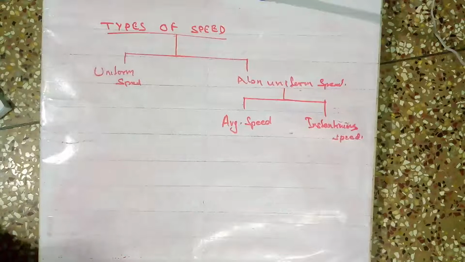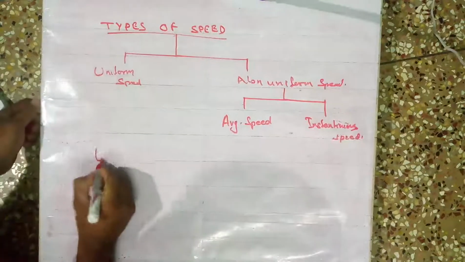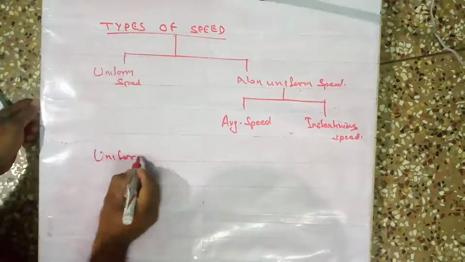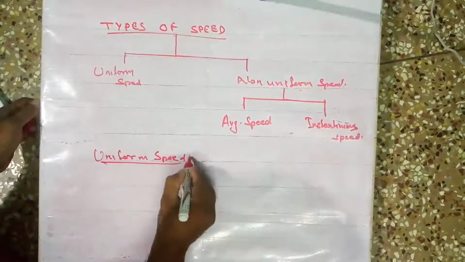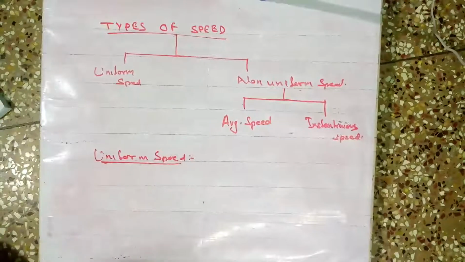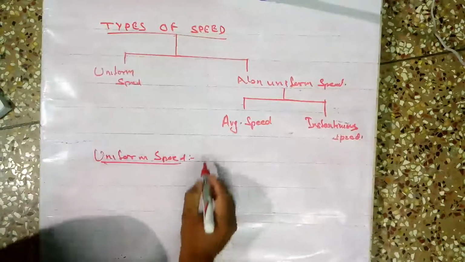Okay. First, we'll discuss uniform speed. If a body travels equal distances in equal intervals of time, direction is not the factor to check here.